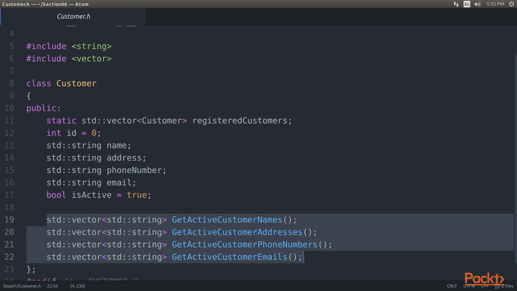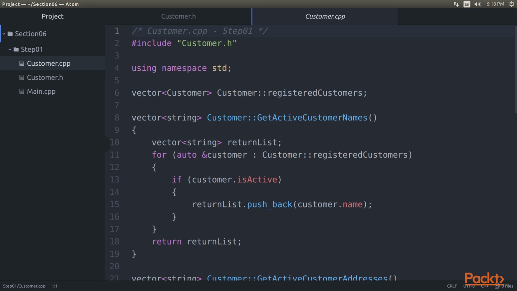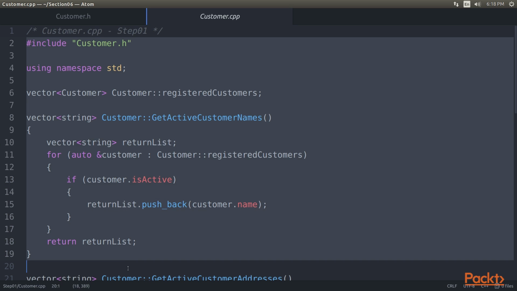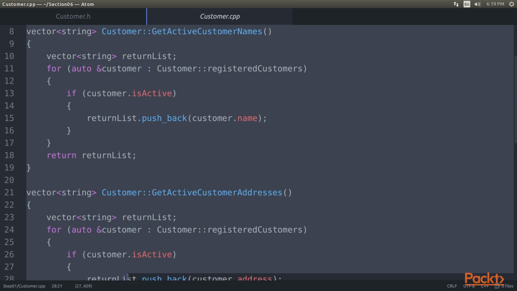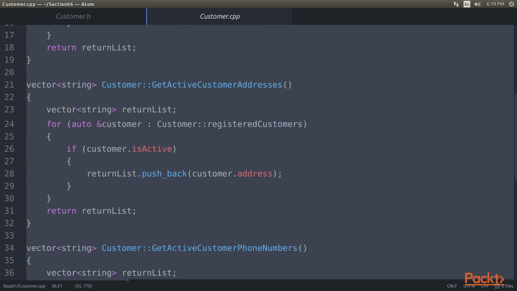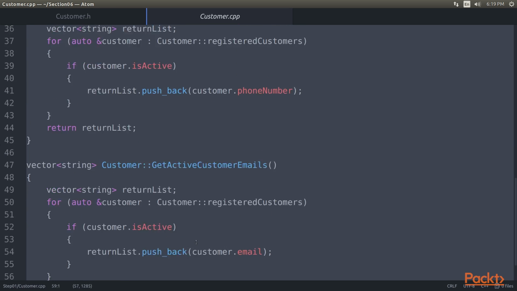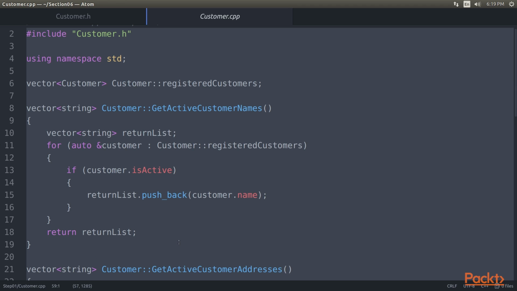We have 4 public methods that haven't been defined yet. Now let's define them in the customer.cpp code. Open customer.cpp code. I have highlighted the code for you. As you can see, we have the 4 functions: getActiveCustomerNames, getActiveCustomerAddresses, getActiveCustomerPhoneNumbers, and getActiveCustomerEmails. The working of these 4 functions is relatively the same.